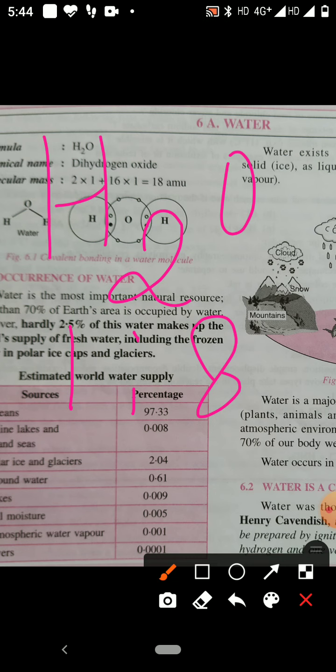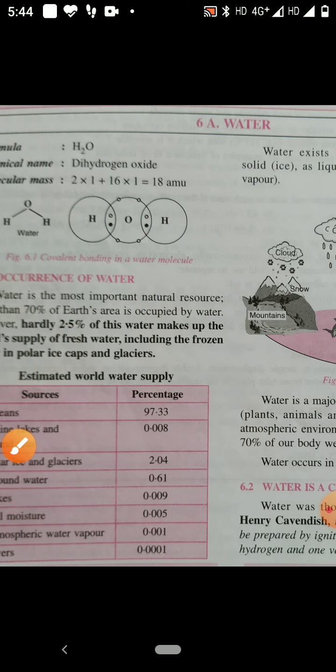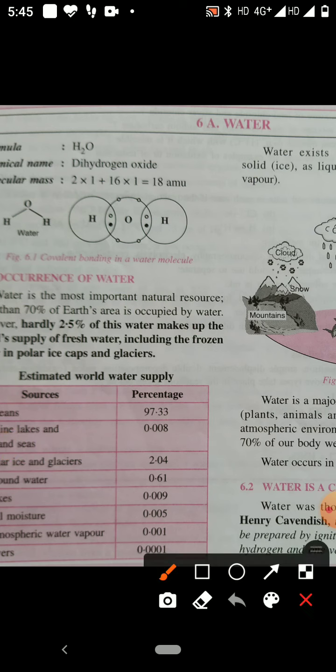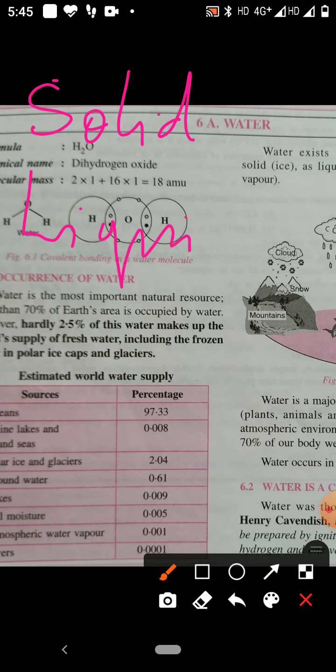Children, you have to know here water is very important. Water is a very important substance on the surface of the earth. Water is found in all 3 states of matter. Children, you know the 3 states of matter are solid, liquid and gas. These are the 3 states of matter, and water is found in all 3 states.